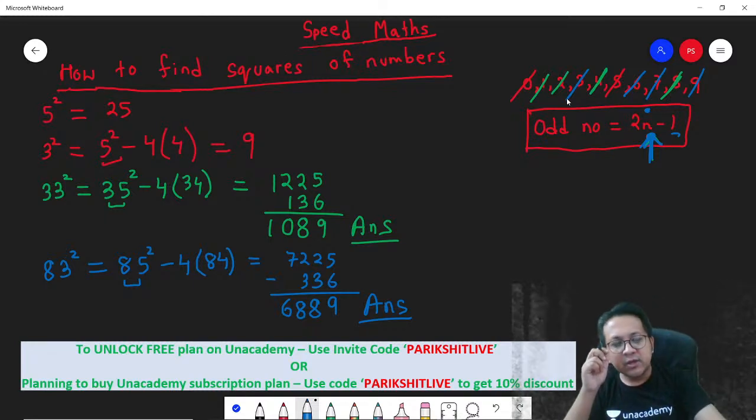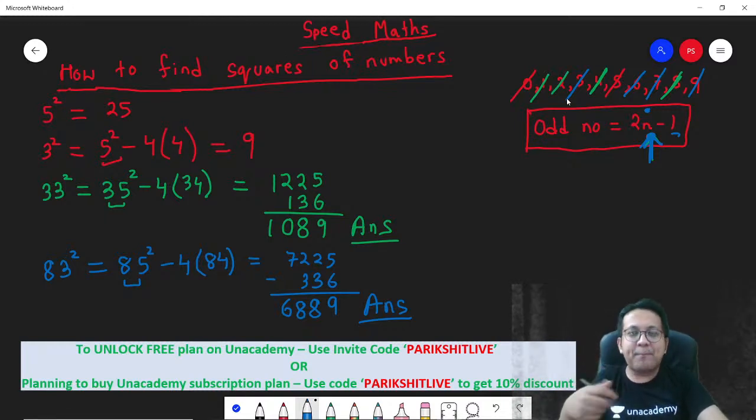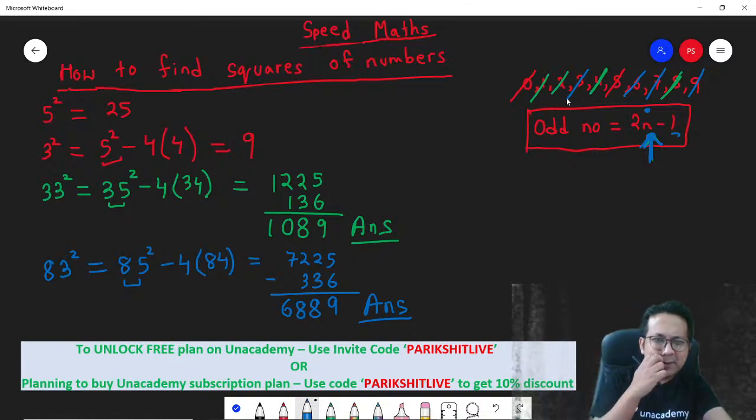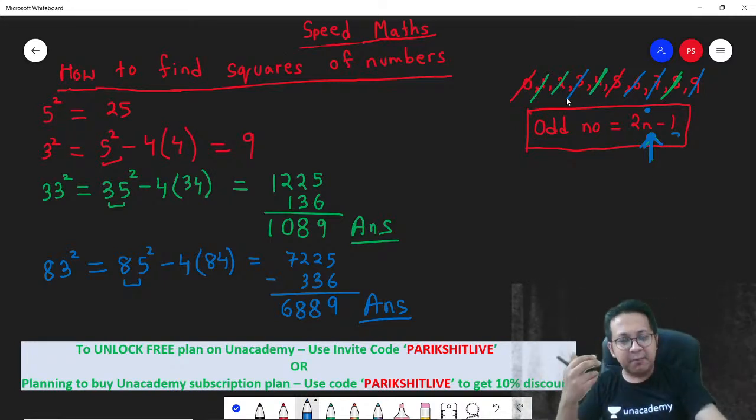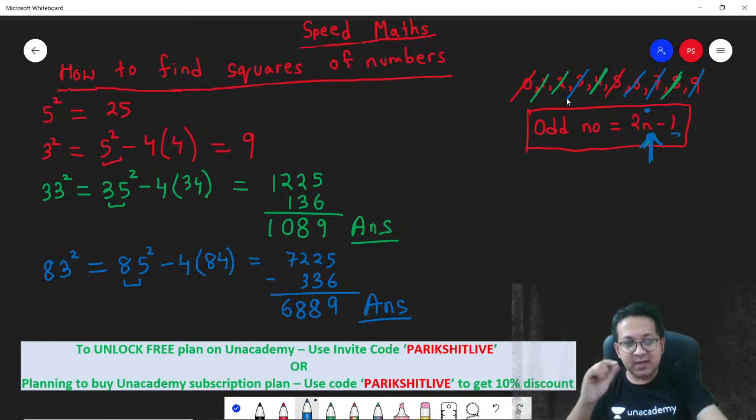You might be thinking this is tough, but probably it is tough because you are doing it for the first time. If you practice for 1 week, hardly 5 or 10 minutes every day, finding squares of numbers, cubes of numbers, multiplication, the super awesome techniques that we discussed today, this is going to be very easy.